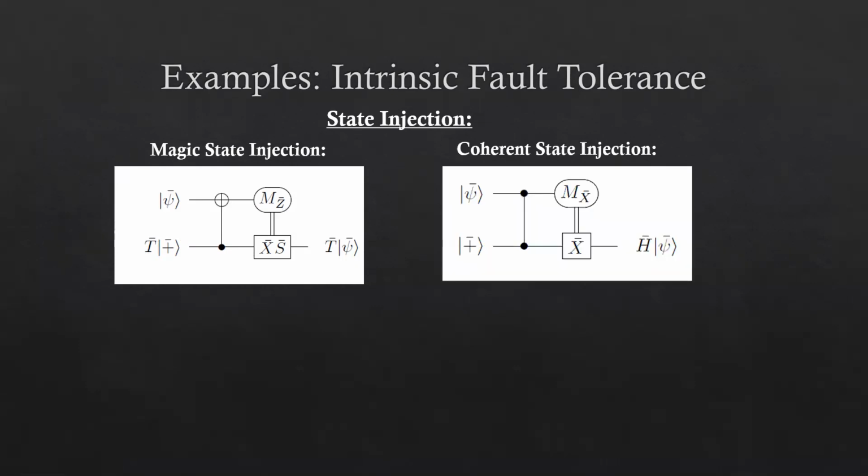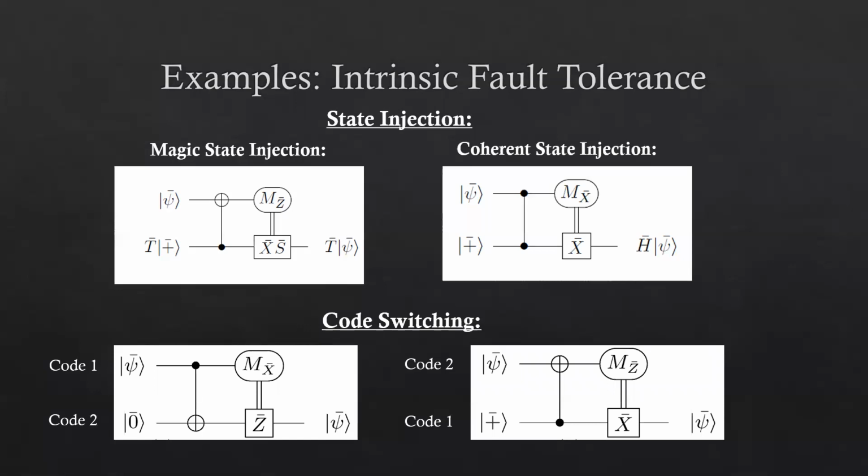However, other forms of state injection are also important, such as coherent state injection, where, for example, a logical plus state can be injected to allow us to perform a logical Hadamard gate, which can be useful, for example, on the 3D surface code, where the logical Hadamard completes a universal gate set. We note then that both of these circuits can be understood as variations on the error correction by teleportation circuit, where the respective gates, T-bar and H-bar, are applied throughout the process to allow their implementation fault tolerantly.